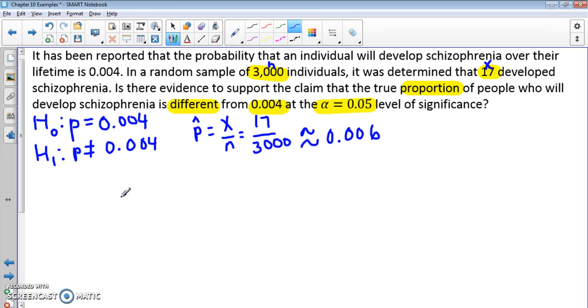So we want to perform our hypothesis test, so we want to check some conditions here to make sure that we have a normal distribution. So we're looking at a sampling distribution, so we want to have a simple random sample.